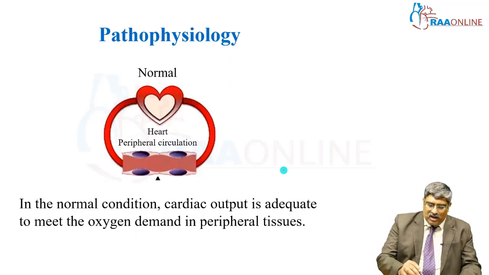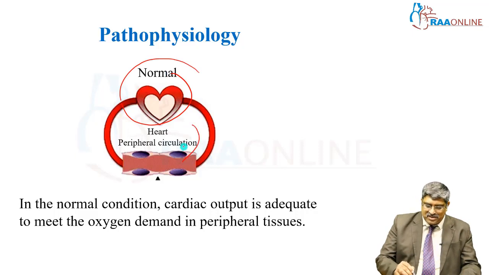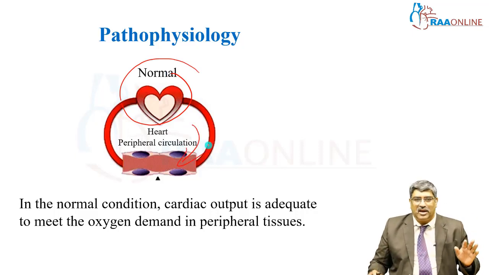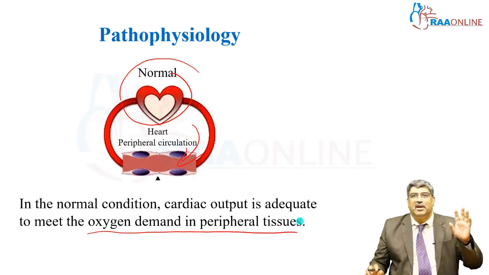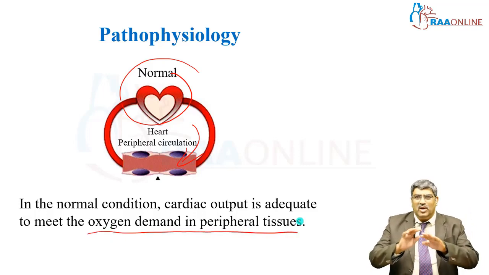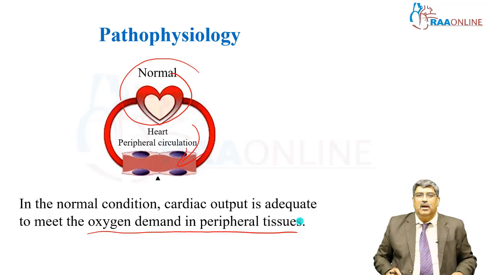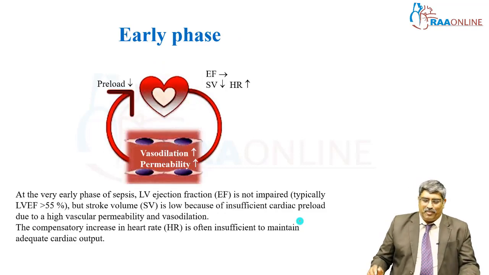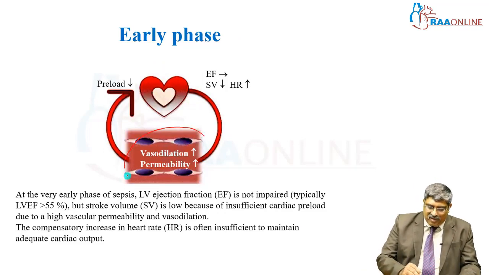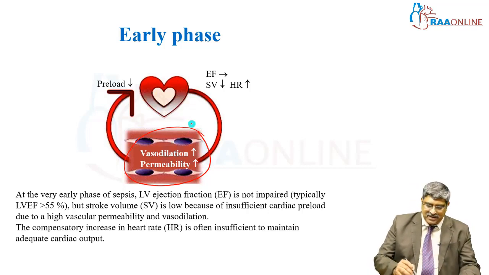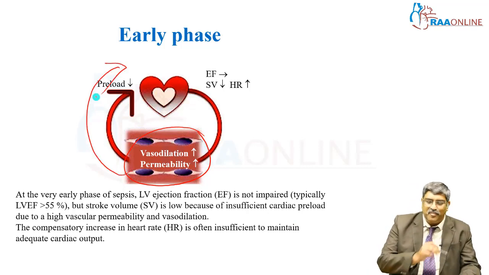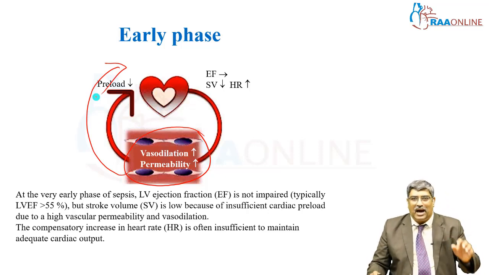Normally the heart pumps and it supplies the blood to the peripheral circulation and it meets the oxygen demand in the peripheral tissues. This is how normal circulation happens. But in sepsis, what is going to happen? There is peripheral vasodilatation and capillary permeability is increased. This decreases your preload to the heart.